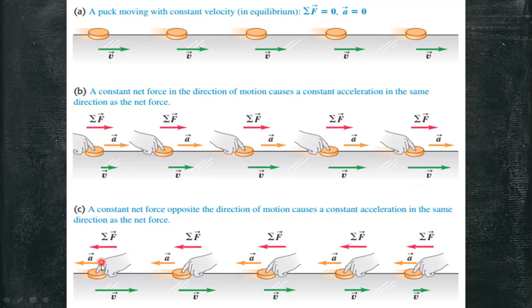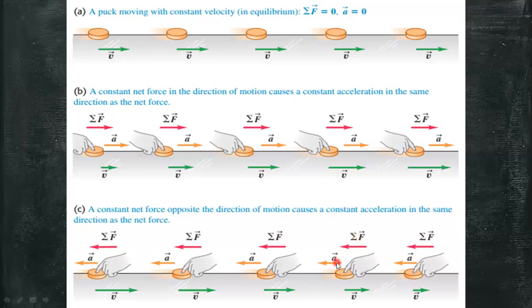In part C, this time the force applied is in the opposite direction of the motion. The acceleration is in the same direction as the force. Same as in part B, in part C the acceleration is in the same direction as the force, which made the puck move slower and slower.